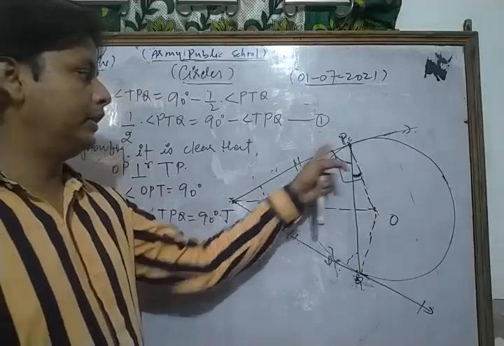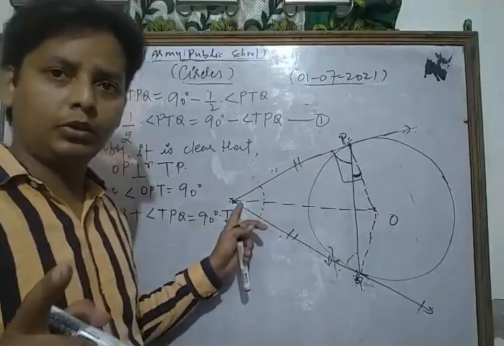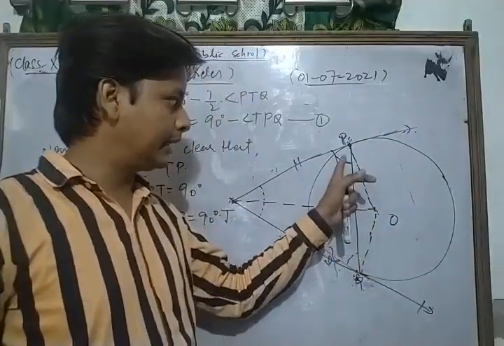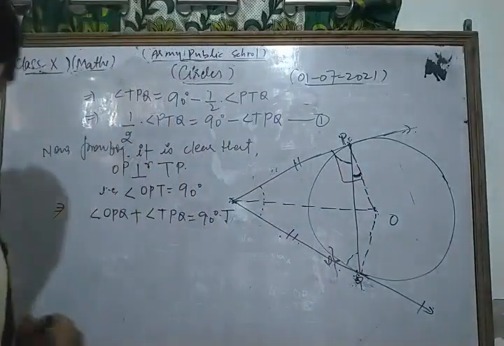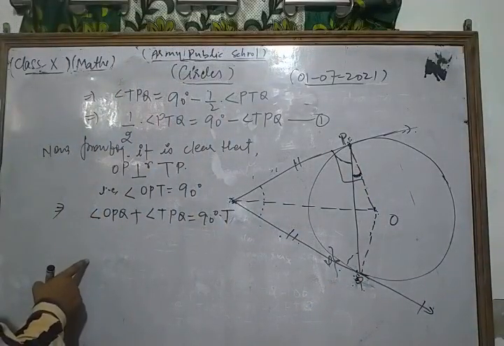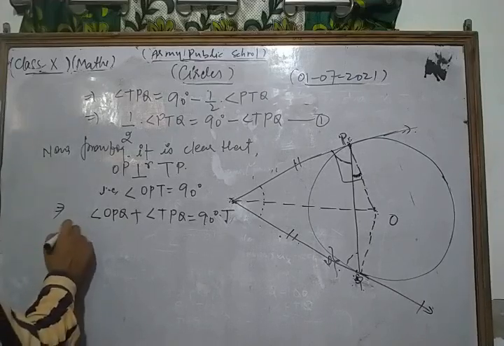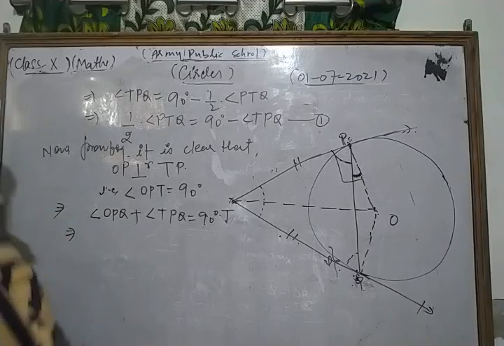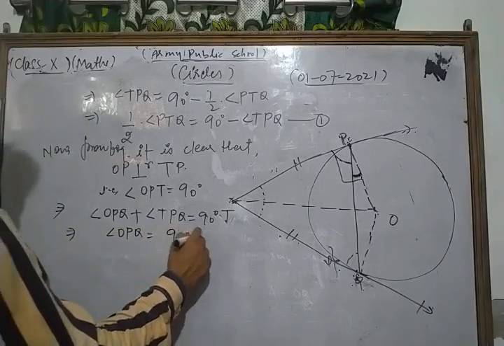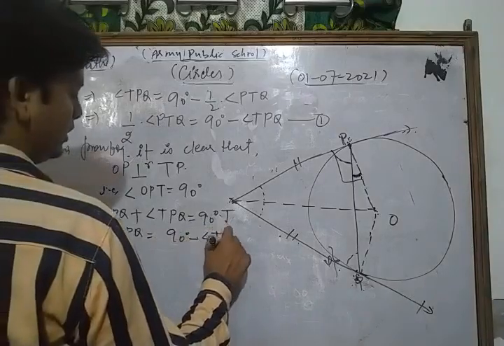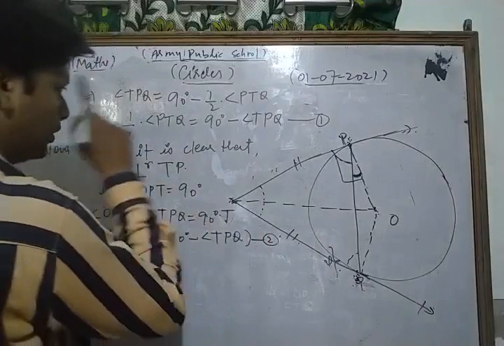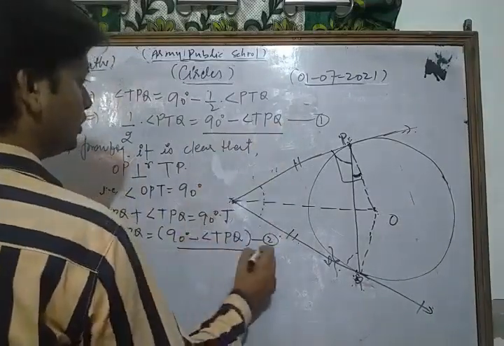Angle OPT we split into two parts: first angle OPQ, plus angle TPQ. So from there angle OPQ is equal to 90 degree minus angle TPQ. Take this as equation number 2.